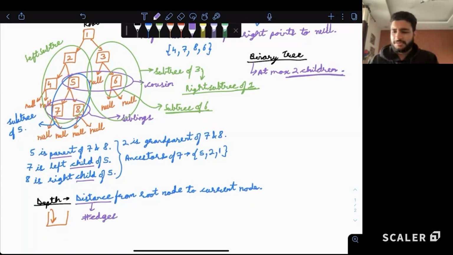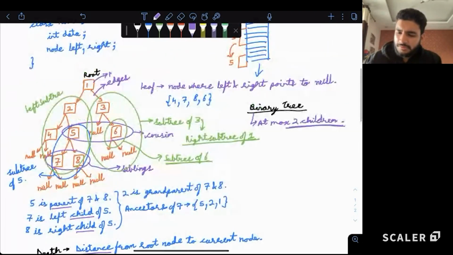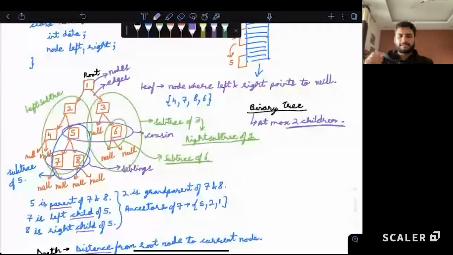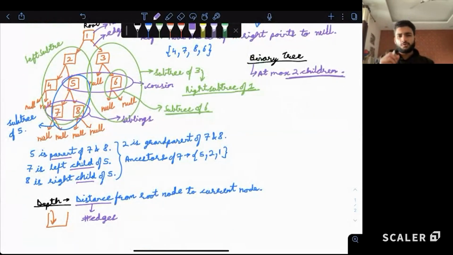Now what is the edge? These arrows basically are known as edges. And these things are known as nodes. So the squares that we have drawn that store the data are nodes. The arrows, basically the left and the right pointers, are our edges. So the number of edges that we travel from the root node to the current node is the depth.